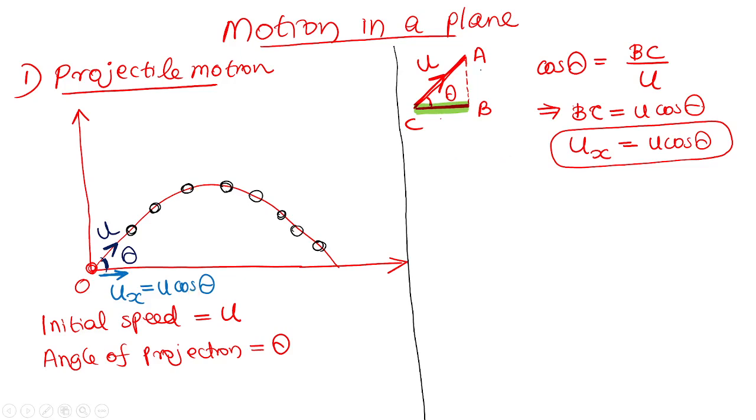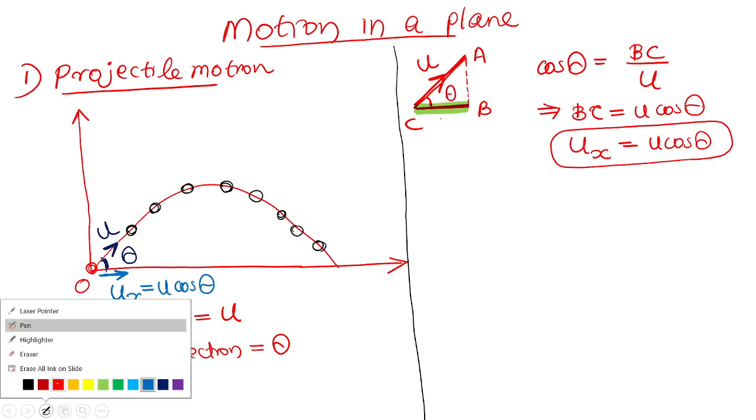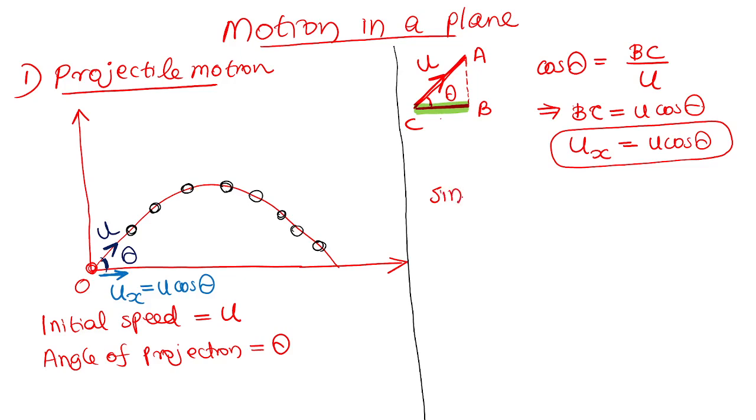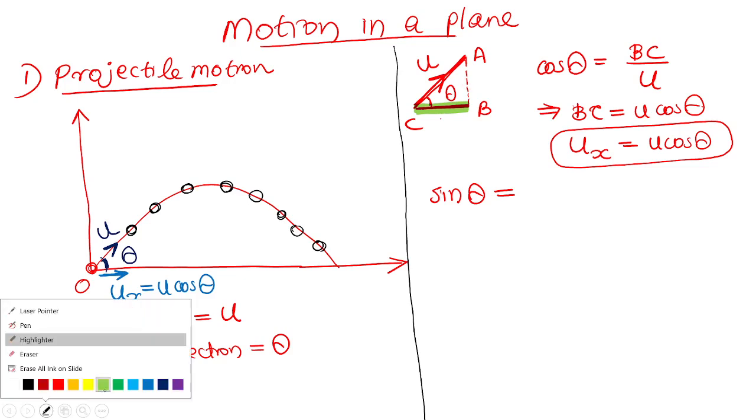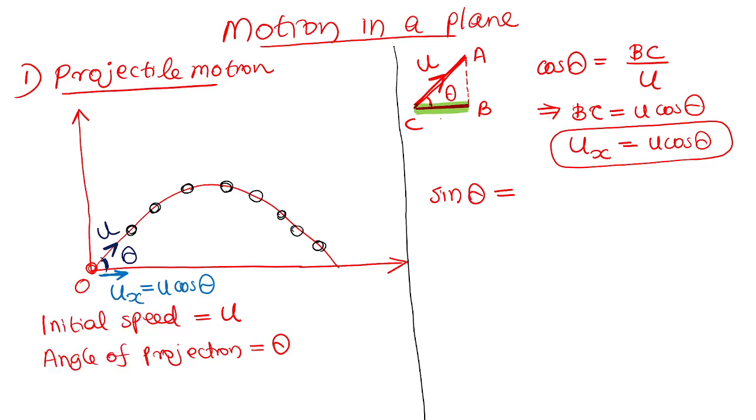Now regarding AB, what is sin theta here? Please, you have to respond. What is sin theta here? Sir, AB by AC. AB by AC, correct. Sin theta is the opposite side by the hypotenuse, right? One minute, let me highlight it. Sin theta equals opposite side, which is AB, by hypotenuse, which is u. So cross multiplication gives AB equals u sin theta.